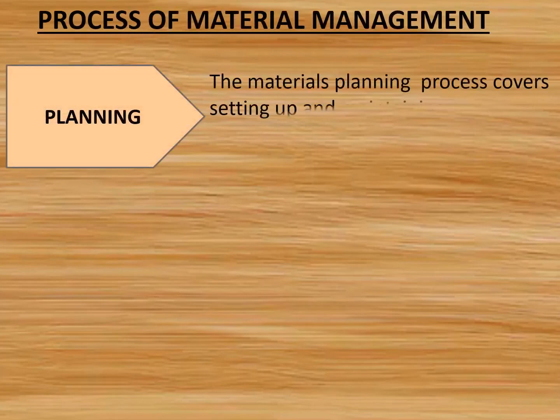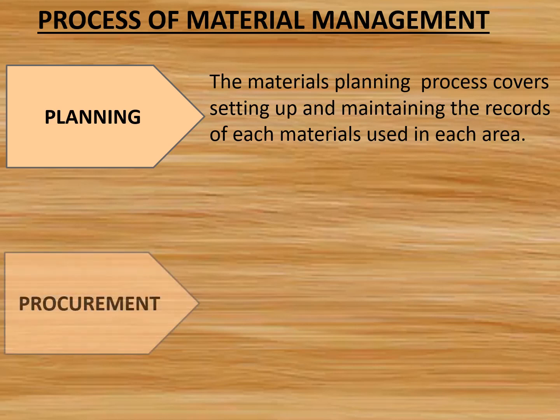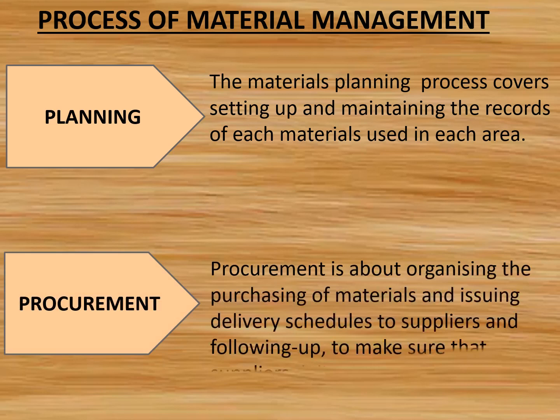First one, planning. The material planning process covers setting up and maintaining the records of each material that is used in an area to determine target inventory level and the delivery frequency. Second one, procurement. Procurement is all about organizing the purchase of materials and issuing delivery schedules to the suppliers and also following up to make sure that suppliers deliver on time.